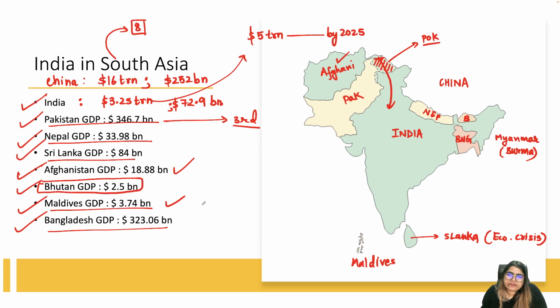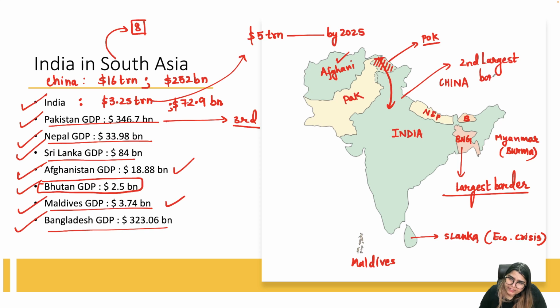Apart from this, another fact that you must remember is that India shares its largest border with Bangladesh, and our second largest border is with China.